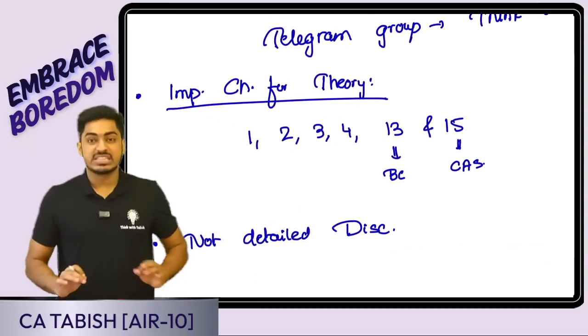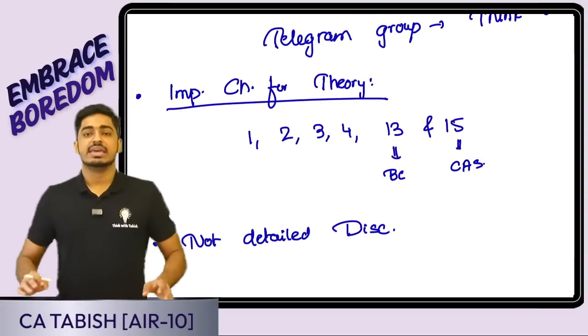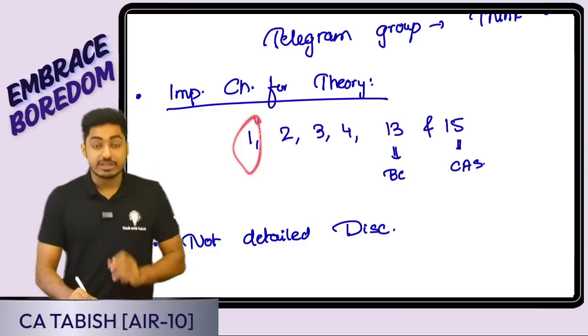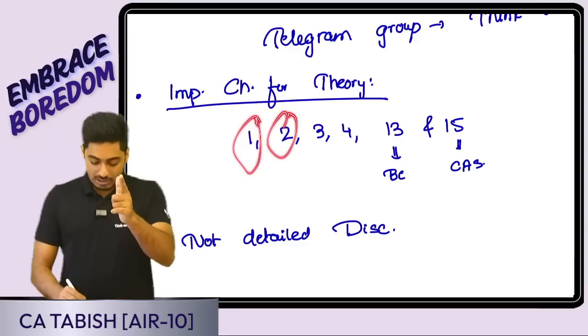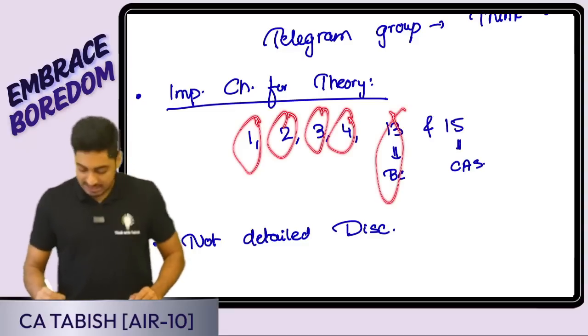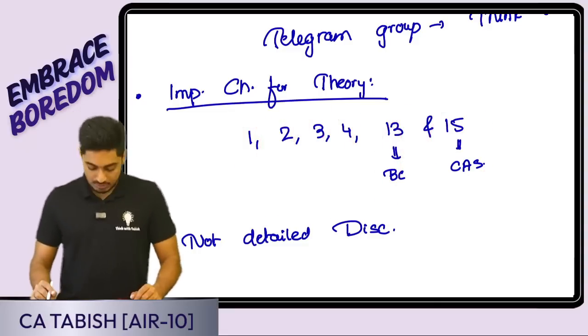Now, important chapters for theory: normally 80% of theory questions will come from these chapters. Chapter 1, introduction to costing. Chapter 2, material costing. Chapter 3, labor costing. Chapter 4, overheads. Chapter 13, budgetary control, as well as chapter 15, cost accounting system.